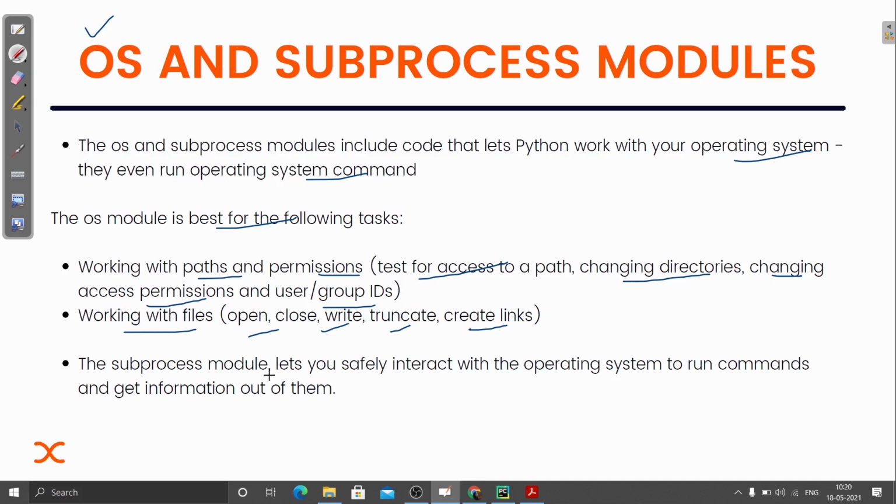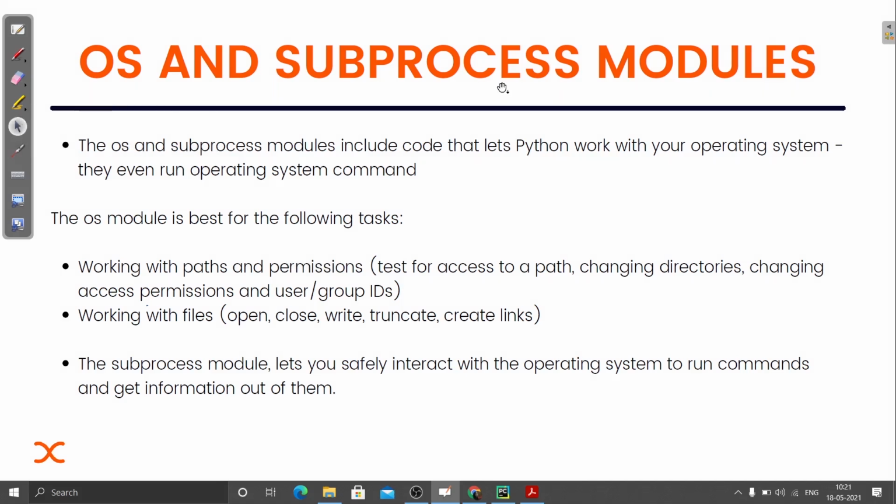The subprocess module, this one, lets you safely interact with the operating system to run commands and get information out of them. I hope now it is clear how you can use this, and I'm not going much deep into it because this is a basic course, and I want to give you the idea about these modules. There are so many built-in modules and it is not possible to cover all of them, but I've tried to cover almost the most important ones, so that you can get the idea about the concept of path, directories, and how you can change the path.